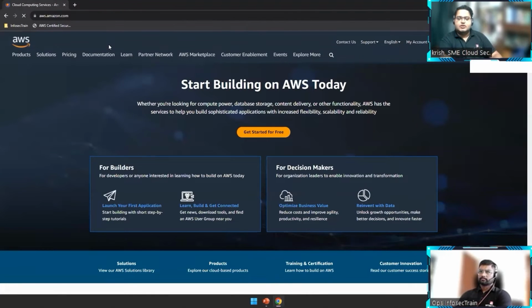Yeah, this is the console which we have to go through, which is called AWS.amazon.com. So once you go to this particular URL, you will be able to see an option called create a new account, or create an AWS account. This is where we start creating an AWS account. So it's quite simple.